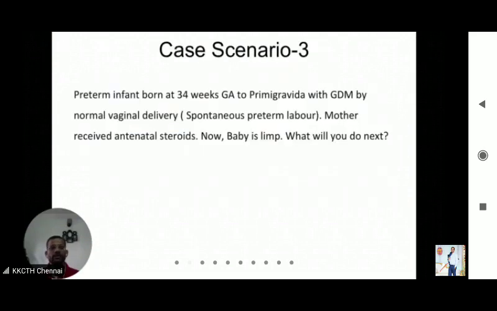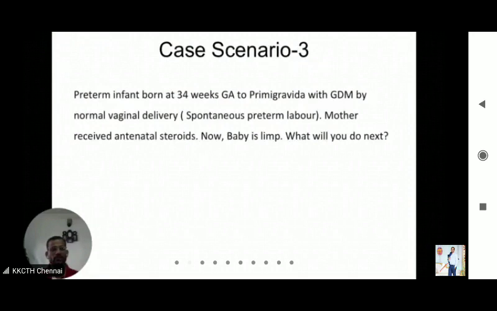So in scenario 3, you have a preterm infant born at 34 weeks gestation to a primi with GDM by normal vaginal delivery. Mother received antenatal steroids. Baby is limp. What will you do next? So here, what are the 3 questions you will ask? Term? The baby is not a term. Baby is not crying. Tone is also less, right? So all 3 questions are no.